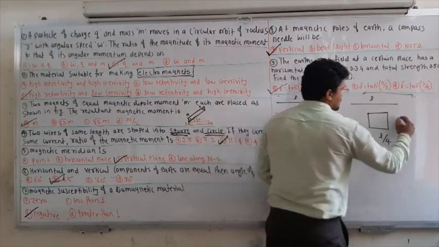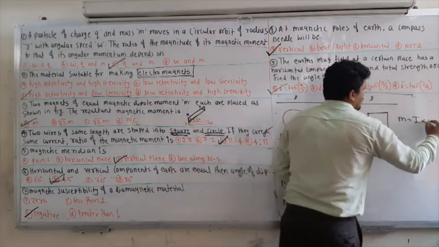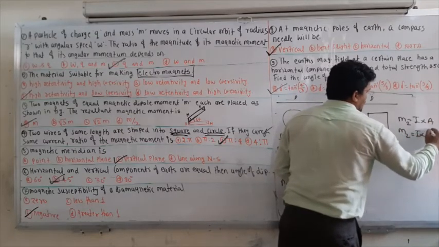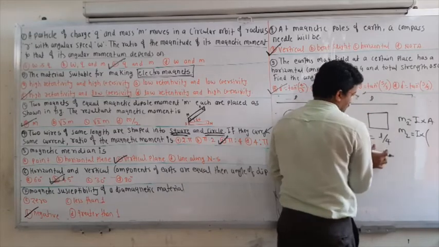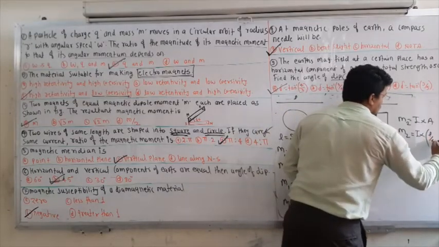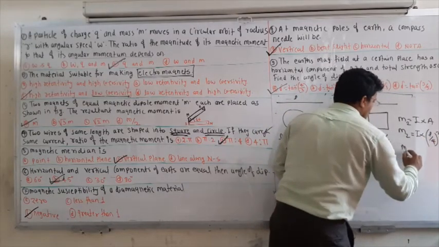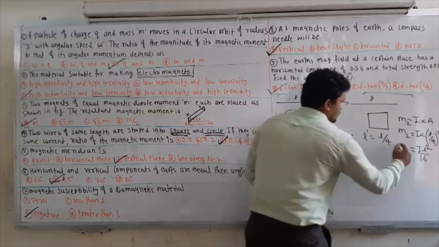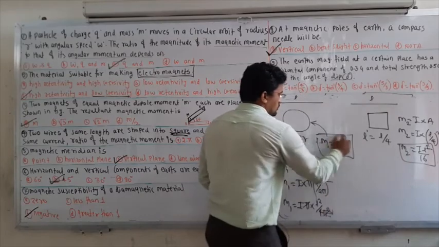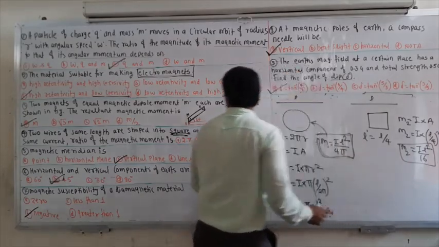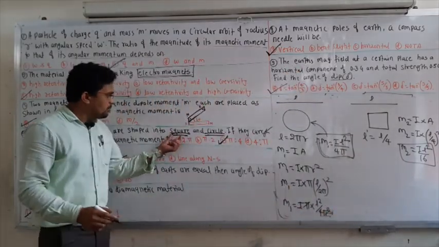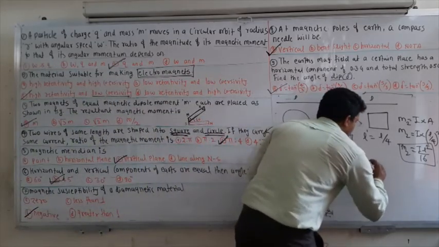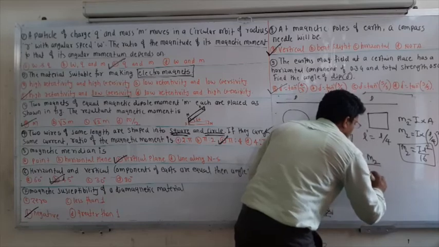Similarly, the magnetic moment of the square is I into the area of the square. I will call this m2. The area is the side squared, and the side is L by 4, the whole squared. Therefore m2 is equal to IL² by 16. So this is m2 and this is m1. They have asked the ratio of the magnetic moment of the square to the circle, therefore it becomes m2 divided by m1.